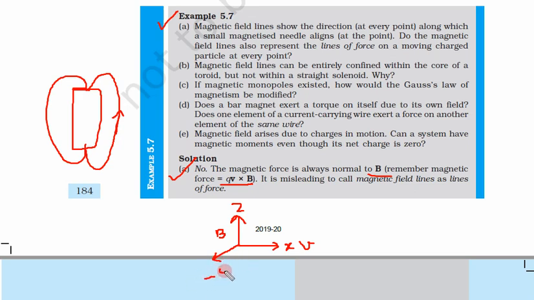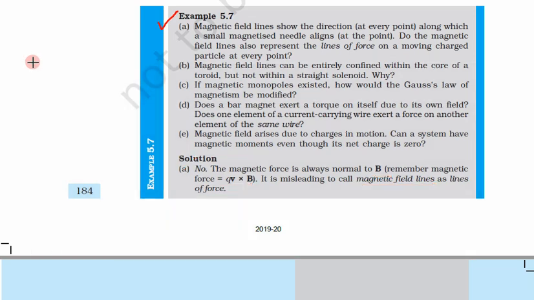This is the minus Y direction of the magnetic force. X cross Z, that means I cross K. So I cross K is minus J. So direction would be minus Y. So this will not represent the lines of force of a moving charge. So this is not correct. Answer is no. It is misleading to call magnetic lines of force as lines of force. These are magnetic field lines, not the lines of force. So this term should be removed.